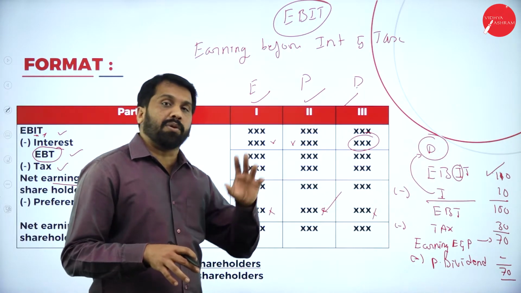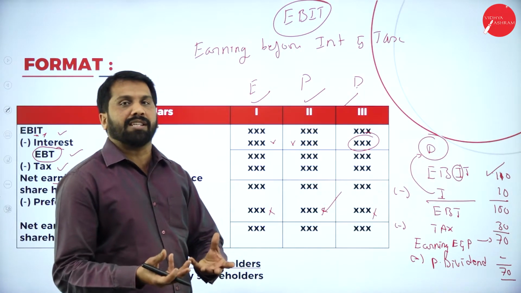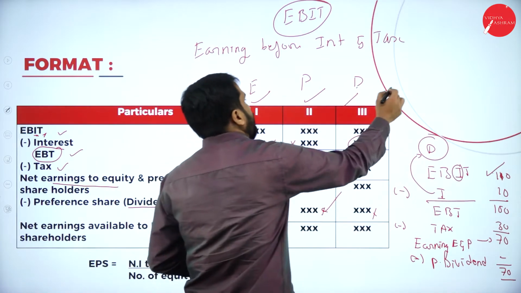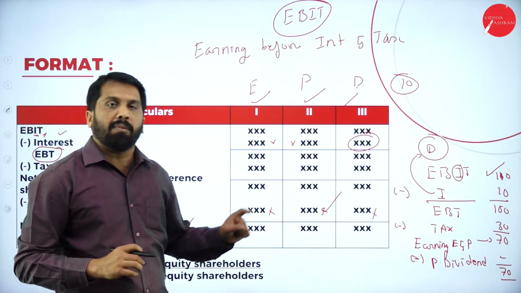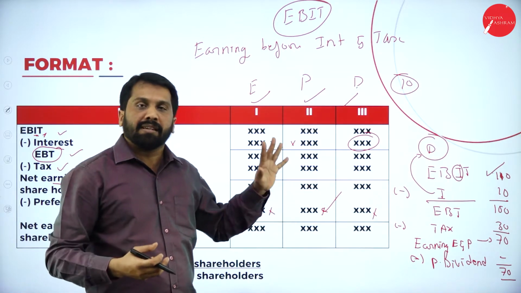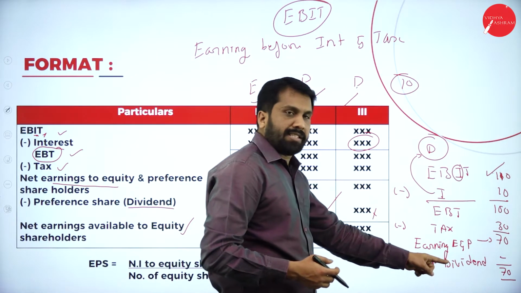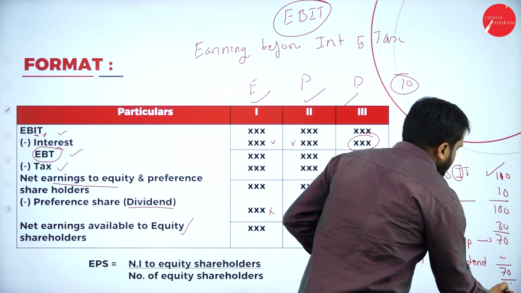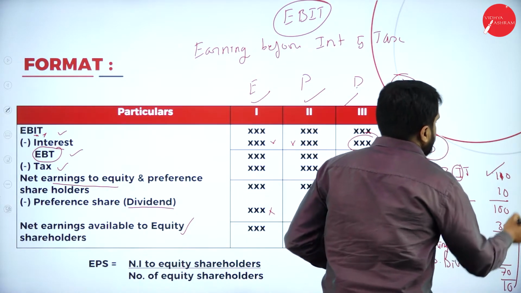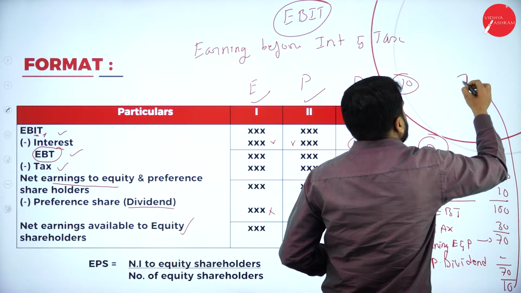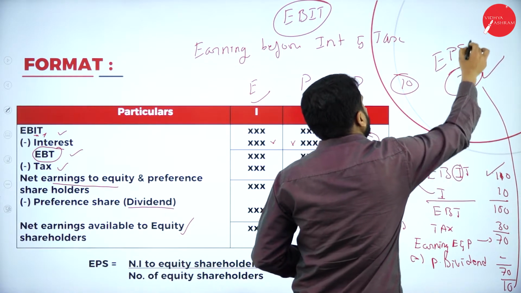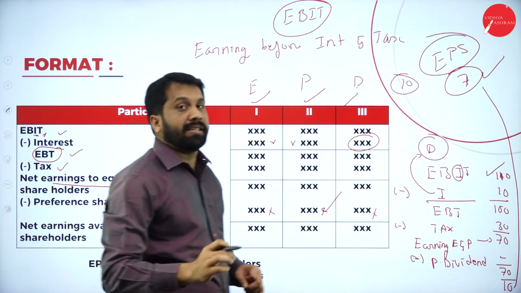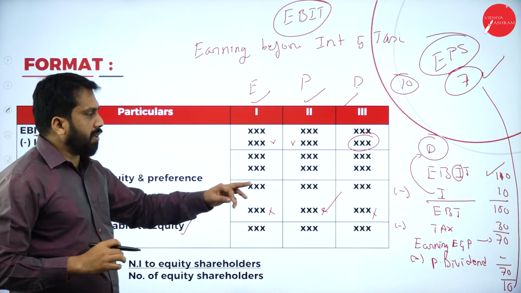Just assume that there are 10 equity shareholders in the company. How many shareholders are there? Equity 10. Your profit is 70 divided by 10. Your answer is how much? 7 rupees per share. This is earning per share, EPS. Hope you are clear.